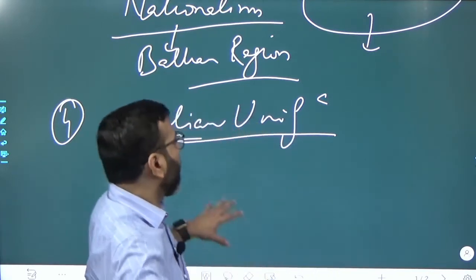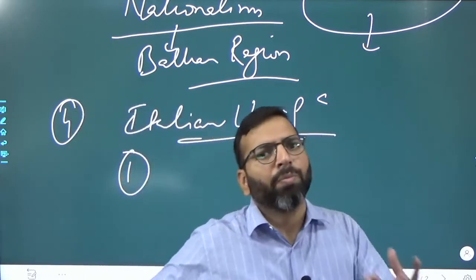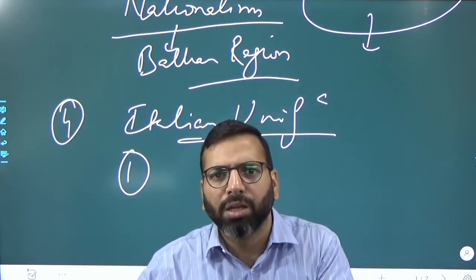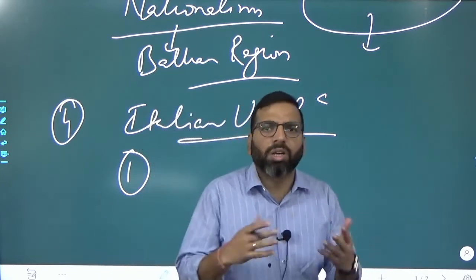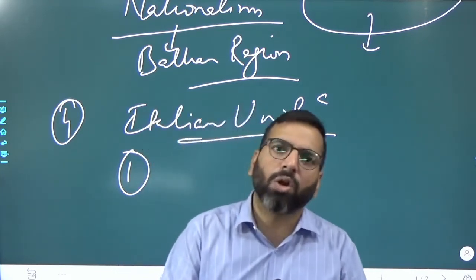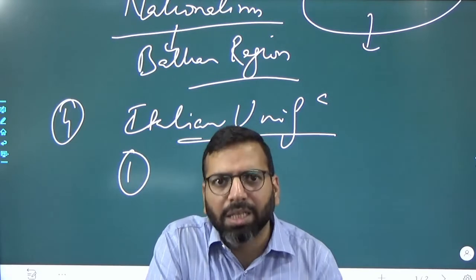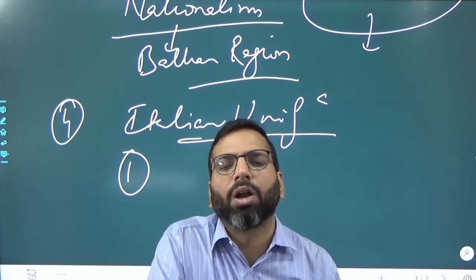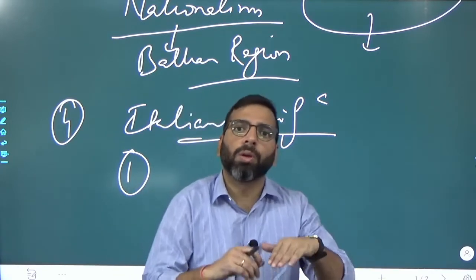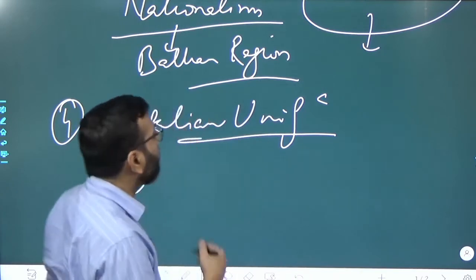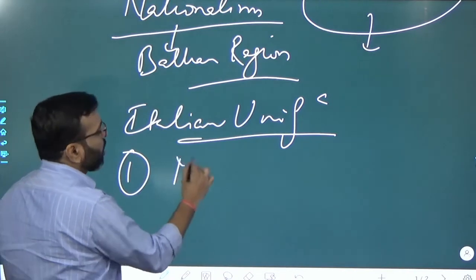So first, in the answer we are not required to discuss all that, but just for your information I am discussing it. The first phase was definitely secret societies, where the Carbonari society was prominent, but eventually it failed. It could not bring the desired result or unite all the Italians to win independence and remove the control of Austria from their region. Then the phase of mass movement starts, or then comes the first major leader of Italian unification, and that is Mazzini.